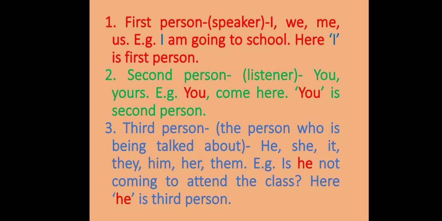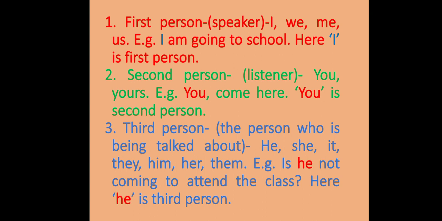First person is the speaker, the person who is speaking. I, we, me, us are the first person pronouns. For example, I am going to school. Here, I is the first person. Second person is the listener, the person who is listening. You, yours are second person pronouns. For example, you come here. You is the second person.